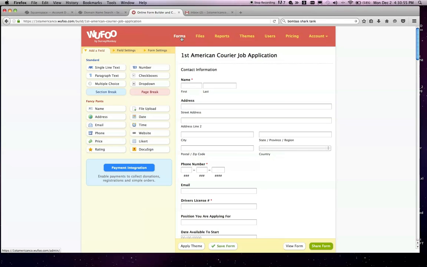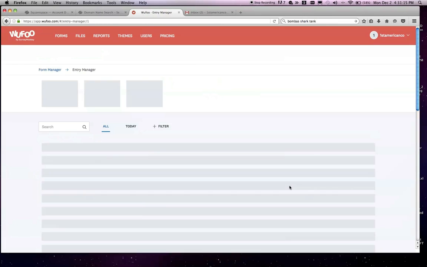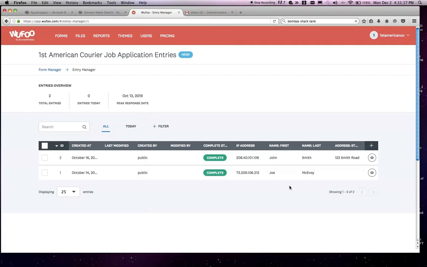So what we'll do now is come back over here to forms, and there's a bunch of different things you could do here: edit form, share form, view entries, which we'll look at in a minute, view payments, which you guys aren't using, and set password. We don't have that. So we're going to go ahead and view the entries. These are the entries for that specific form that we created. It looks like there's only two test entries in there, one that I did and one that you guys must have done at some point.